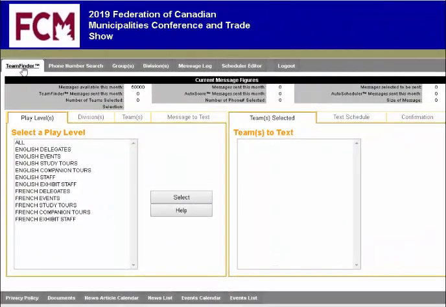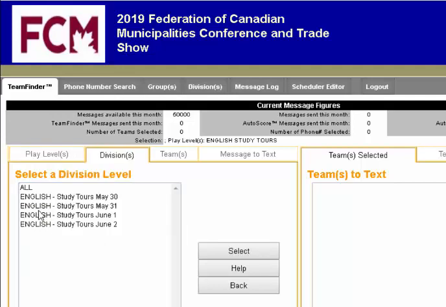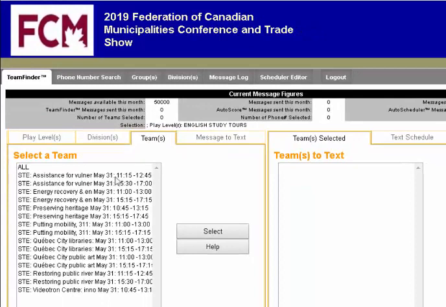The first screen you see when you log in is the Team Finder screen. It's from here you can send a text message to any group of English delegates or French delegates. For example, we can click on a study tour and we can choose one of these dates, and we'll see that all the different tours available on that day are listed here. And to send a text message to one to let them know that their bus is late, just click.